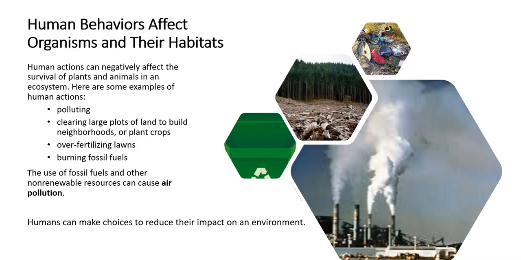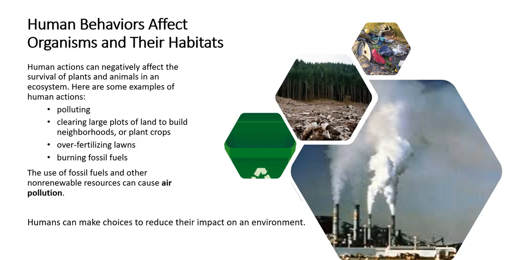Humans also put chemicals on their lawns and in their gardens. Over-fertilizing those lawns causes pollution, or not using safe ways of fertilizing their lawns and gardens. Burning fossil fuels.